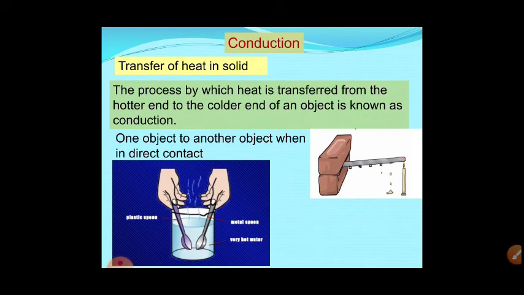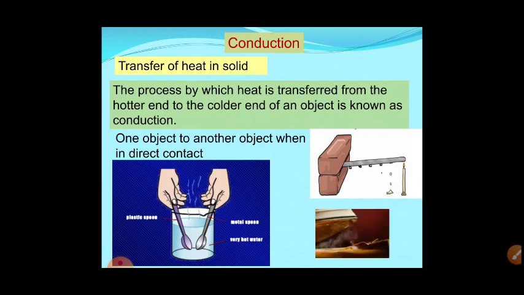Take very hot water in a vessel and take 2 spoons. One will be a metal spoon, one will be a plastic spoon. Just keep both spoons in the hot water for a few minutes. After some time, touch both spoons, and you can feel for yourself that the iron spoon got heated and the plastic spoon did not. Why? Because conduction happens in the metal spoon.